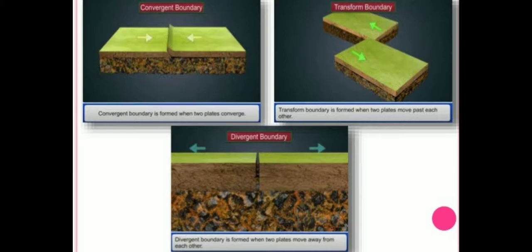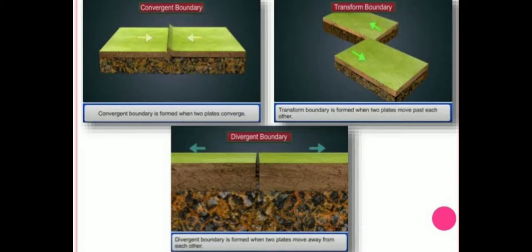Now students, there is one more theory, that is the continental drift theory. According to this theory, all the continents formed a single continental mass called Pangaea, and a mega ocean, Panthalassa, surrounded it. Around 200 million years ago Pangaea started splitting and broke into large continental masses, Laurasia and Gondwanaland, forming the northern and southern hemispheres respectively.